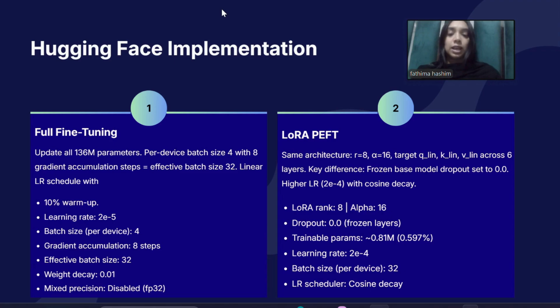We used a rank of 8 and an alpha of 16, applied to the attention layers across all 6 transformer blocks. This reduced the number of trainable parameters to around 0.81 million, which is less than 1% of the full model.